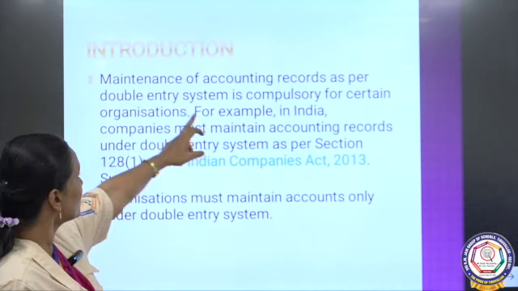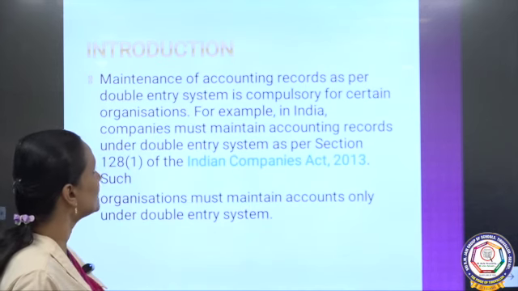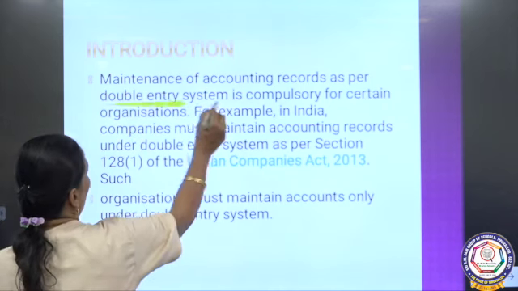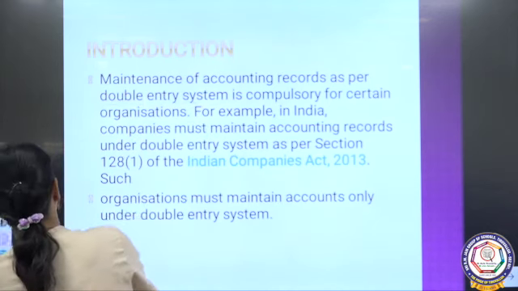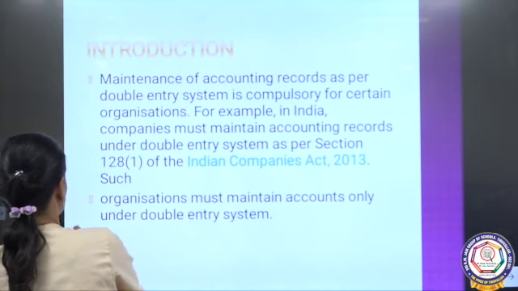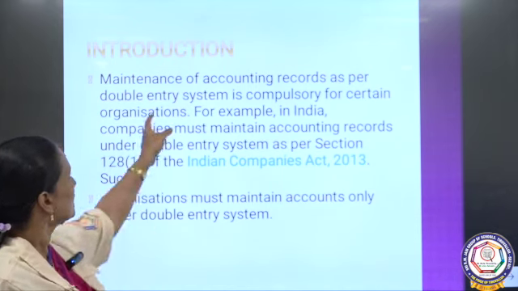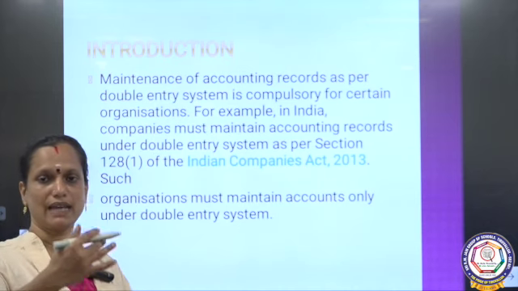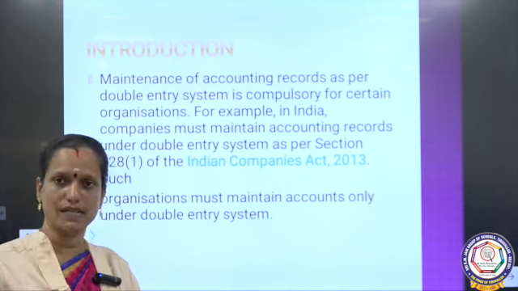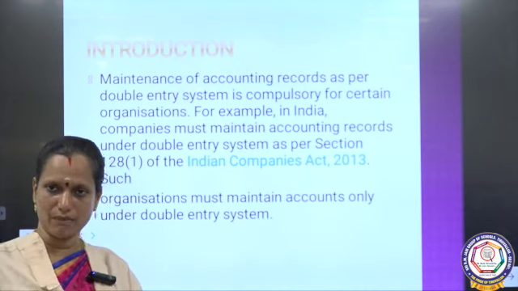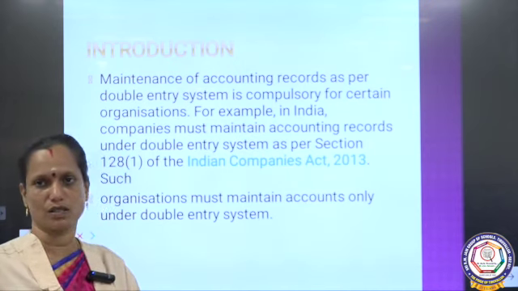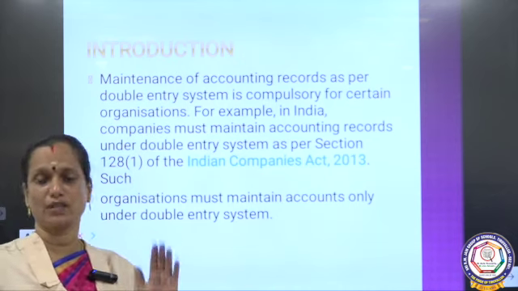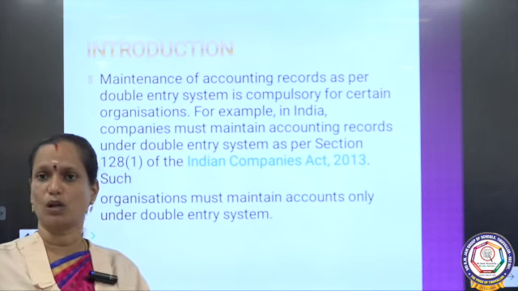First, the maintenance of accounting records as per double entry system is compulsory for certain organizations. First of all, what is double entry system? This double entry system is a systematic record of transactions. So, we have proper transaction, journal, ledger and then trial balance, trading and profit and loss account and then balance sheet. But in incomplete records, we are not at all maintaining all those things.